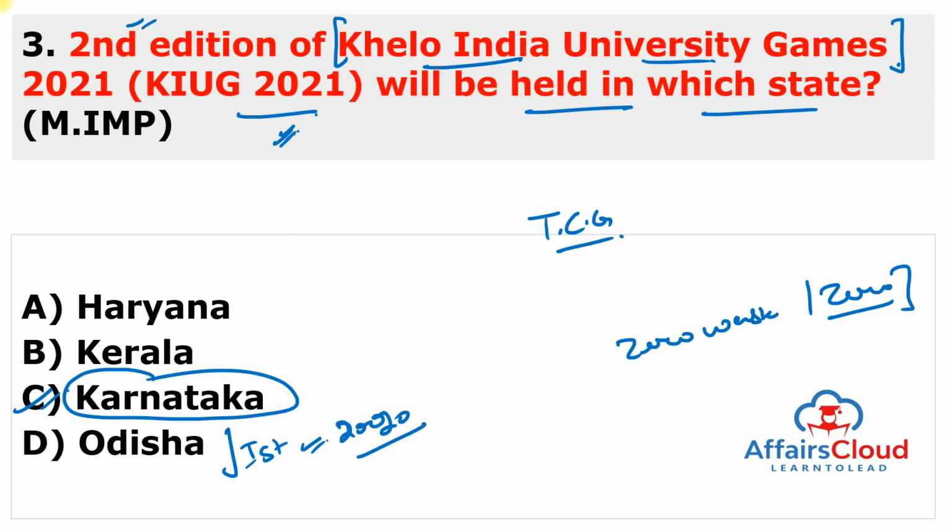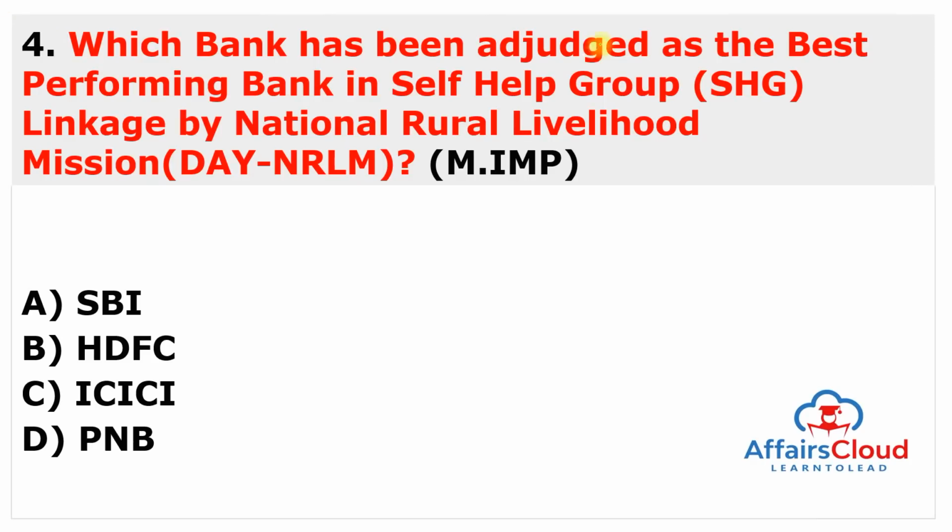Moving to the next question. Which bank has been adjudged as the best performing bank in the self-help group linkage by the National Rural Livelihood Mission, or you can say Deen Dayal Antyodaya Yojana National Rural Livelihood Mission? And this bank is HDFC. So the answer to this question is B.